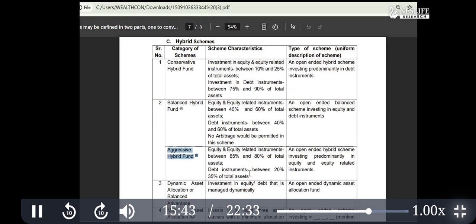So we are at the discussion of categories only. There will be overlap as well as repetition of some things, because everything is interrelated. Under hybrid schemes, it is a mix of equity and debt. Full stop. And again, this hybrid category will have some special rate tax regime and normal slab rate, as well as a mix. That we'll discuss in taxation.